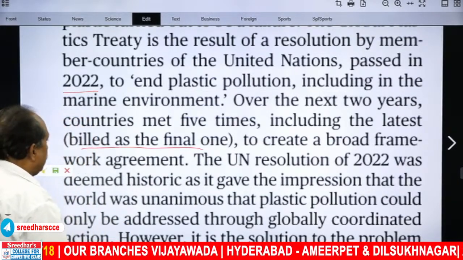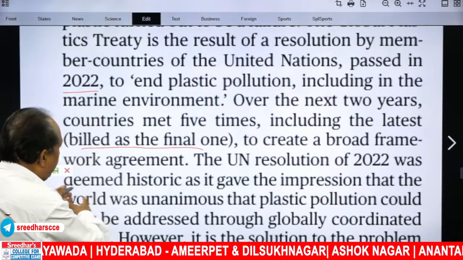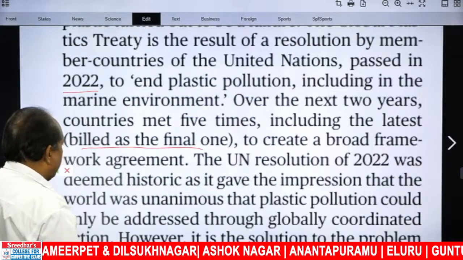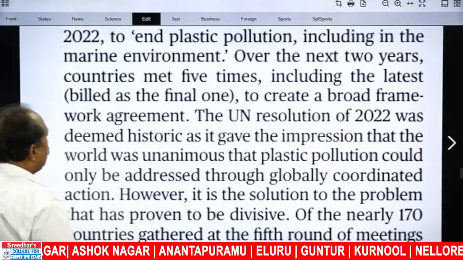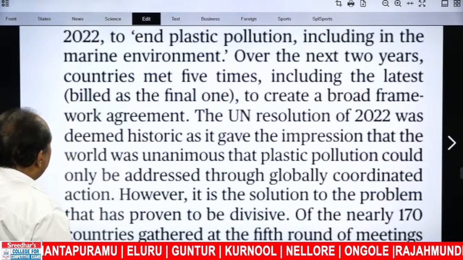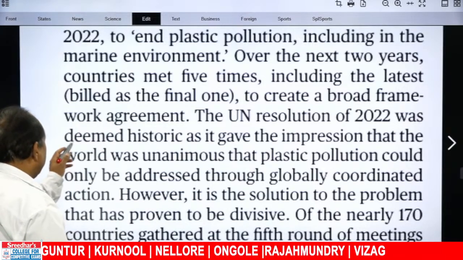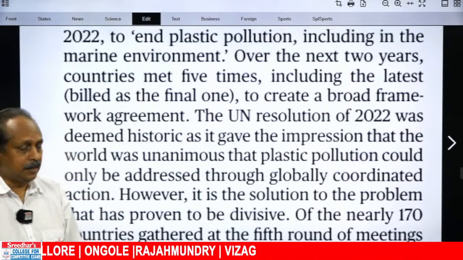Including the latest, and billed as what? The latest one is billed, means labeled or named, the final one, to create a broad framework agreement. Over the next 2 years, countries met 5 times, including the latest, labeled as the final one, to create a broad framework agreement. Agreement regarding what? Stopping or phasing out plastic.